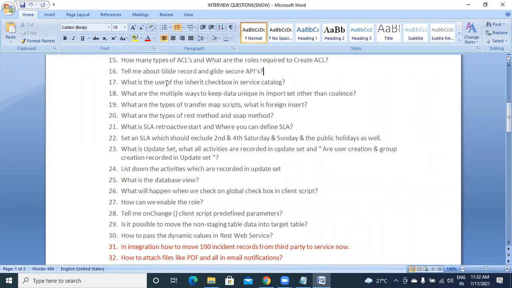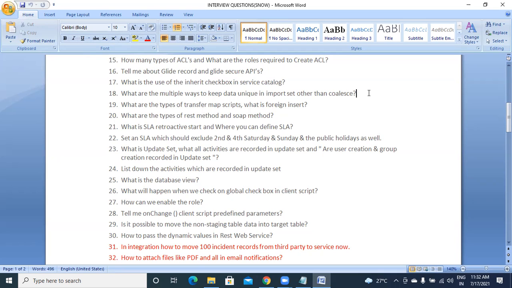Then, what is the use of the inherit checkbox on your service catalog? Sometimes we have inherit on our business rule also, right? And sometimes we have it on the catalog also. You have to explain the purpose of that. If you select inherit, that particular catalog can be inherited in other applications also.